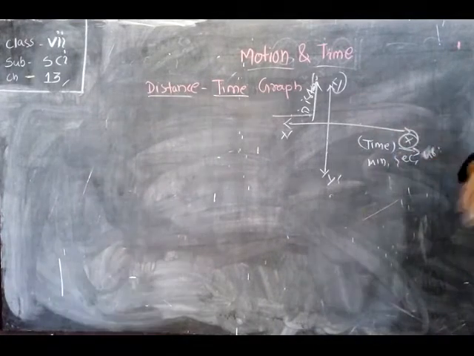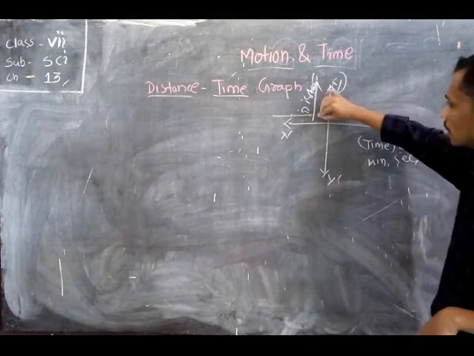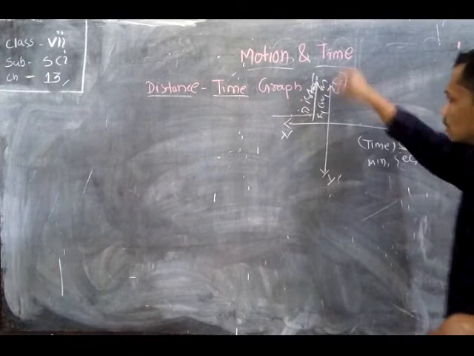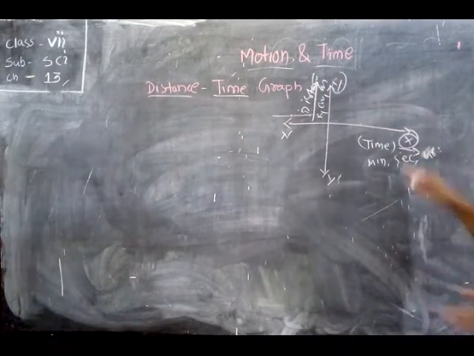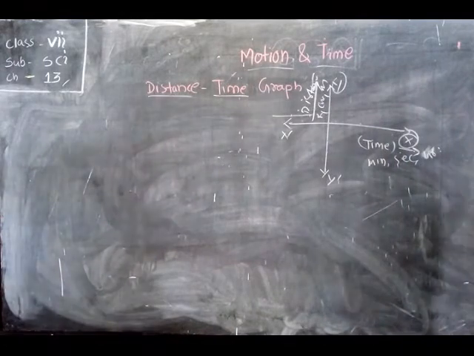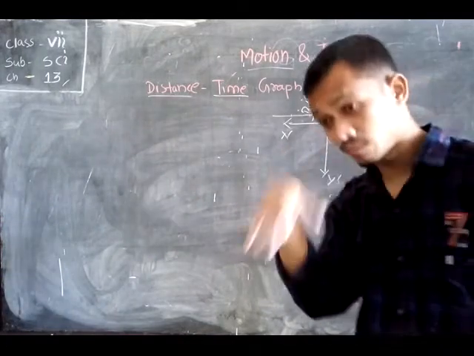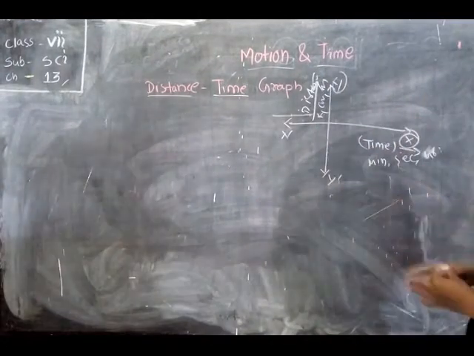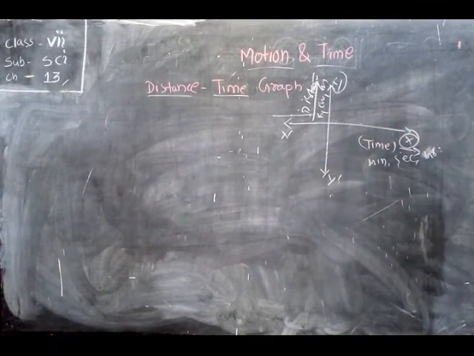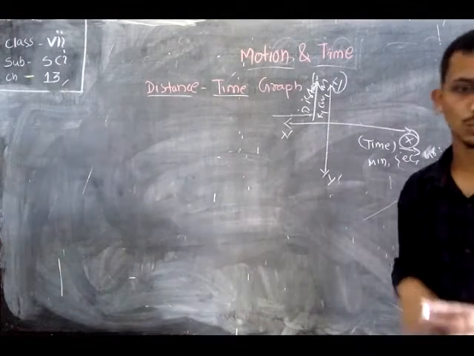And distance is mostly in kilometer, centimeter and meter. So we have to choose the proper unit. After finding the points, you have to plot them on the graph and then join the points. Okay. So let's take an example.